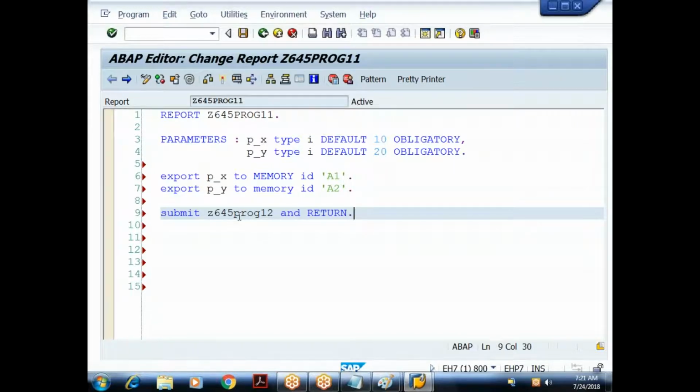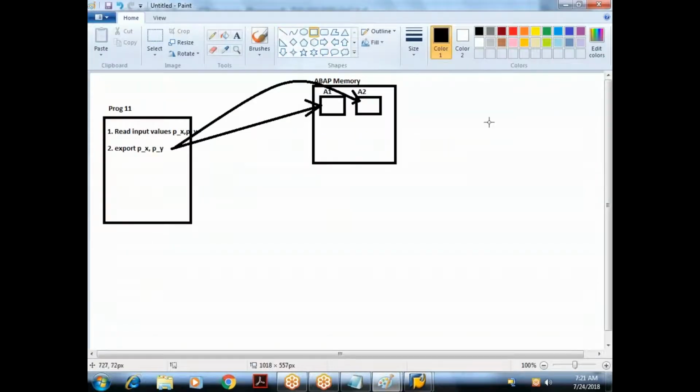So submit Z645 program 12. We already know the purpose of the submit keyword: it transfers the control to a target program. So assume that I'm going to create another target program. One second, please.